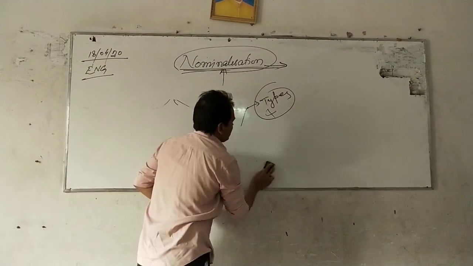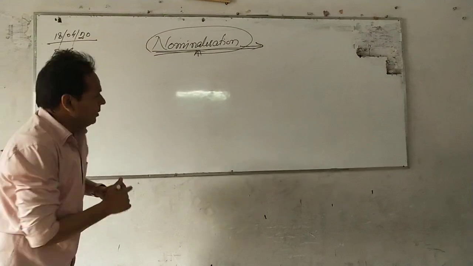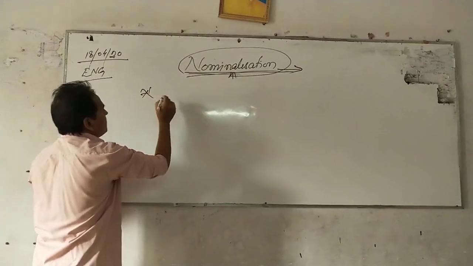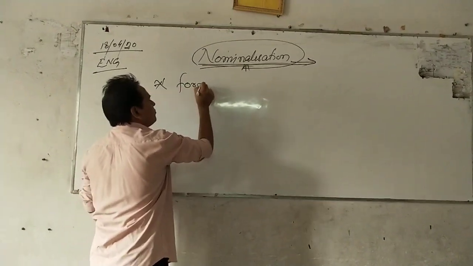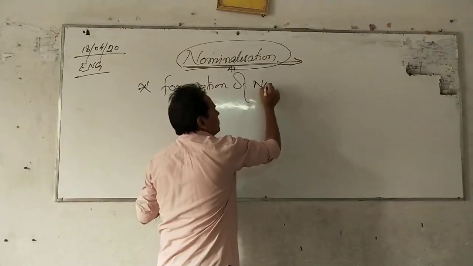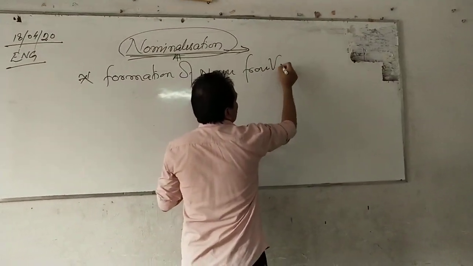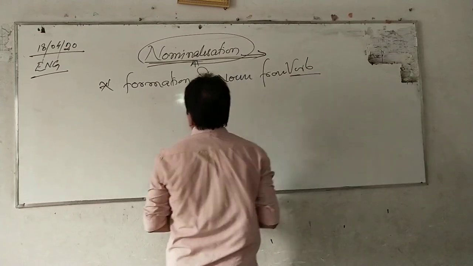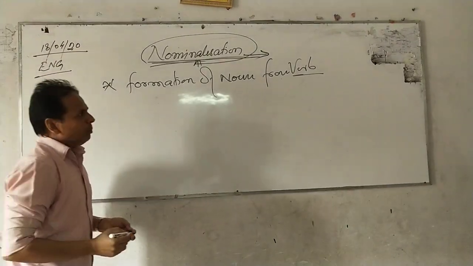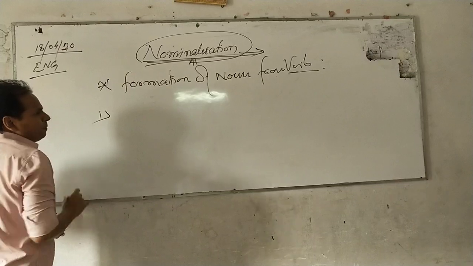So first our step is the formation of noun from verb. Method number 1.